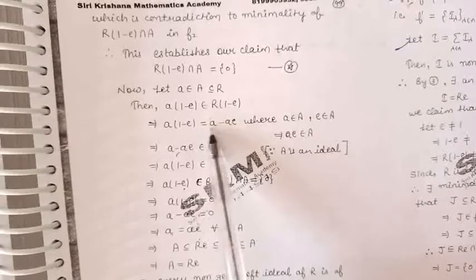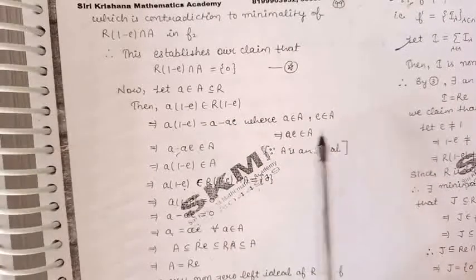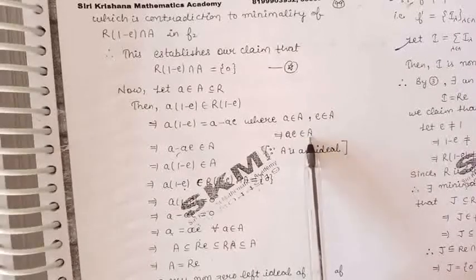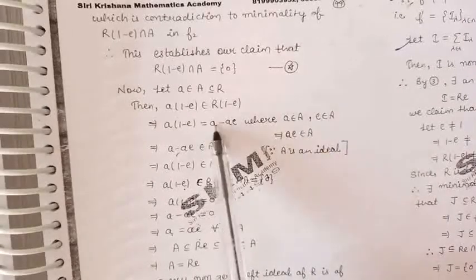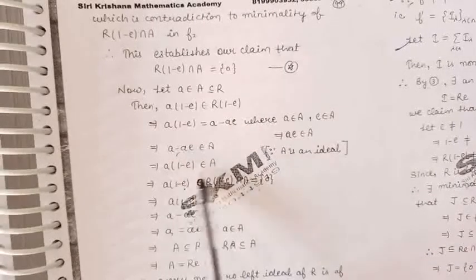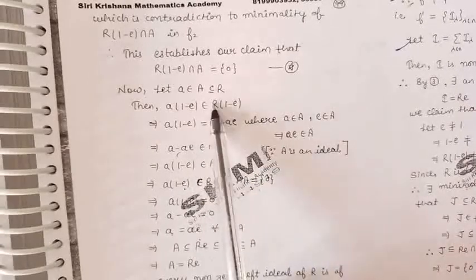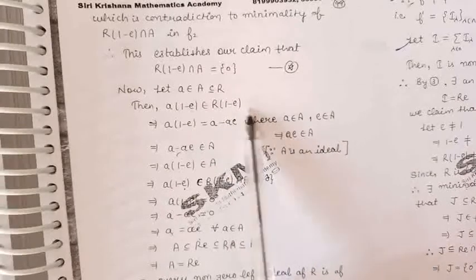Now a belongs to A, E belongs to A, A is an ideal of ring R, so aE belongs to A. So the difference of these two elements of A will again be an element of A. So this element belongs to A. Also, this element belongs to R into 1 minus E.